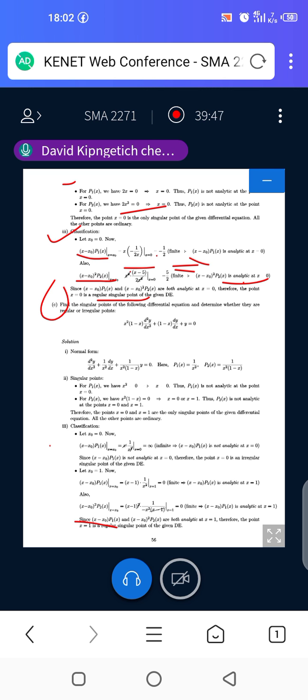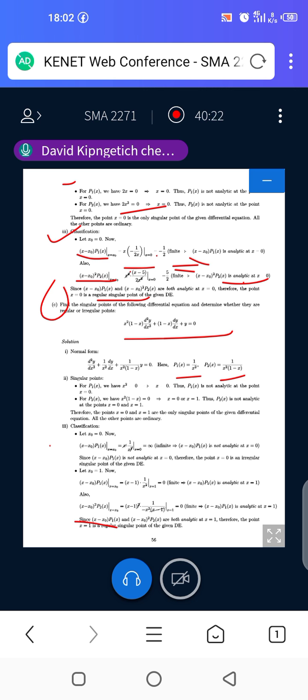Find the singular points of the following differential equation and determine whether they are regular or irregular points. So you are given this kind of differential equation. First of all, we are required to normalize and identify P1 of x and P2 of x. That step is very clear. There is nothing difficult there.